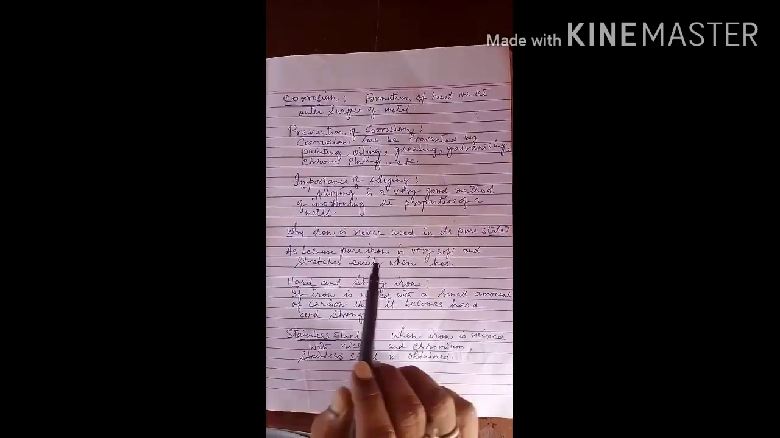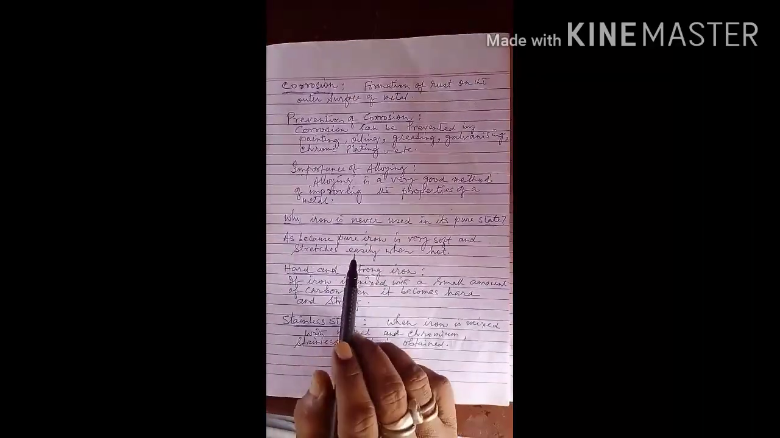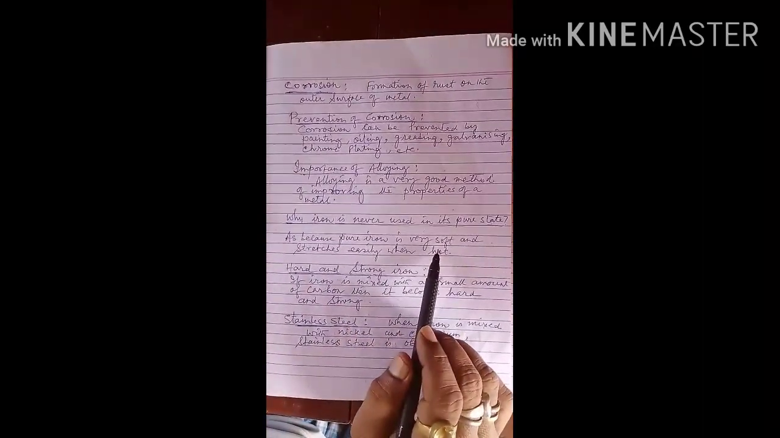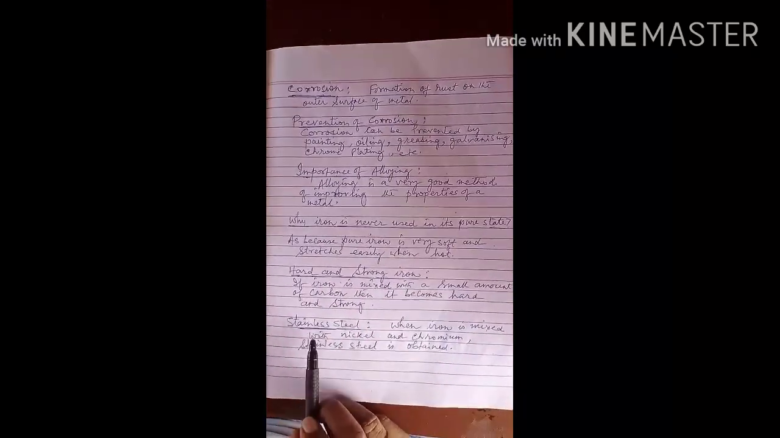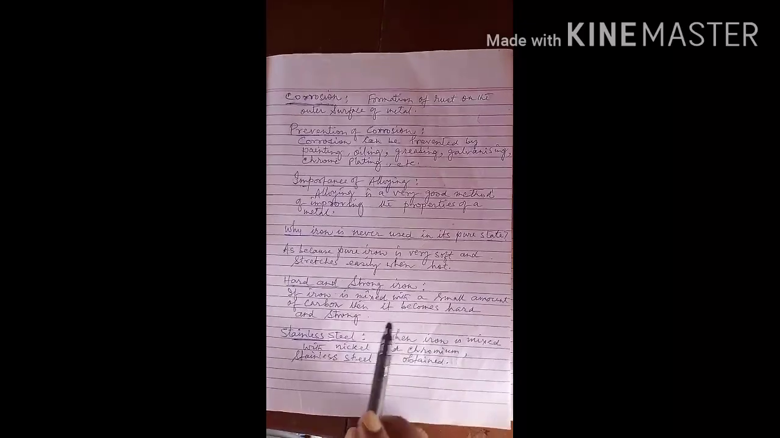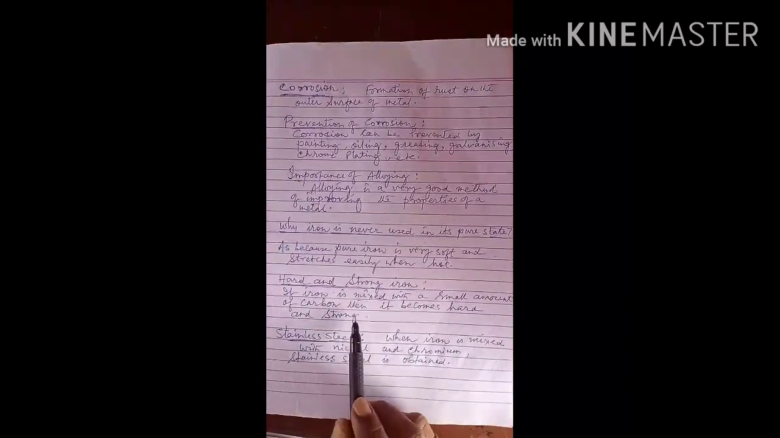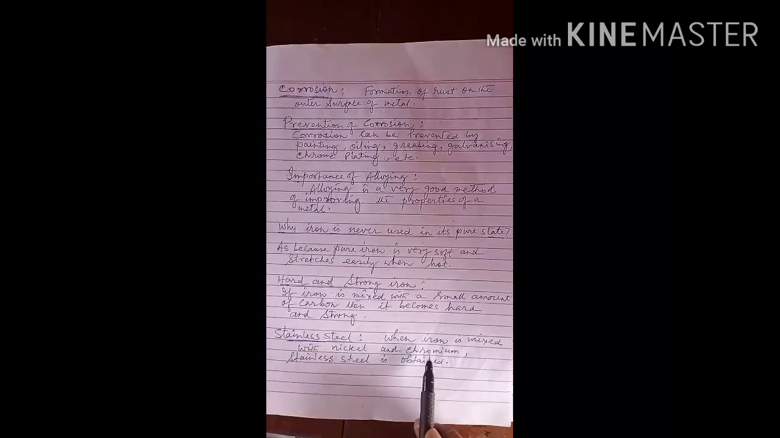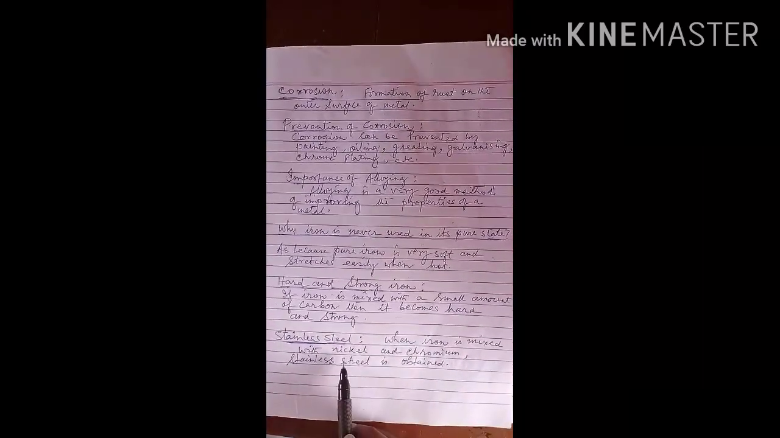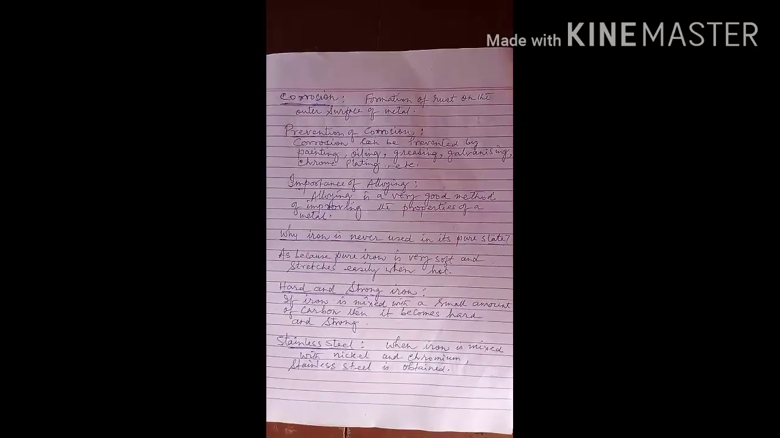Why is iron never used in its pure state? Because pure iron is very soft and stretches easily when hot. Hard and strong iron: if iron is mixed with a small amount of carbon, then it becomes hard and strong. Stainless steel: when iron is mixed with nickel and chromium, stainless steel is obtained.